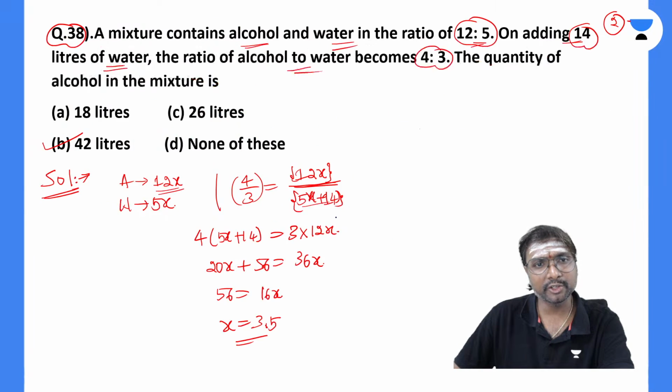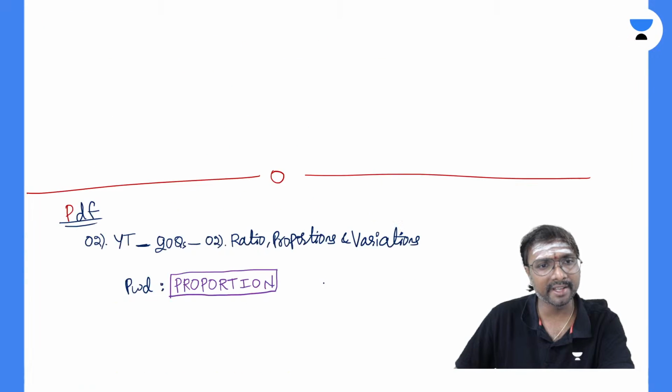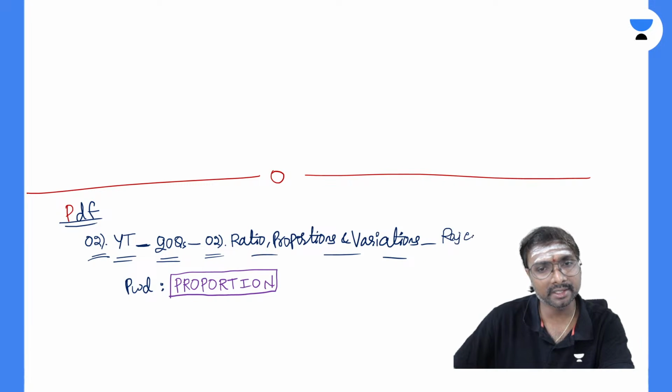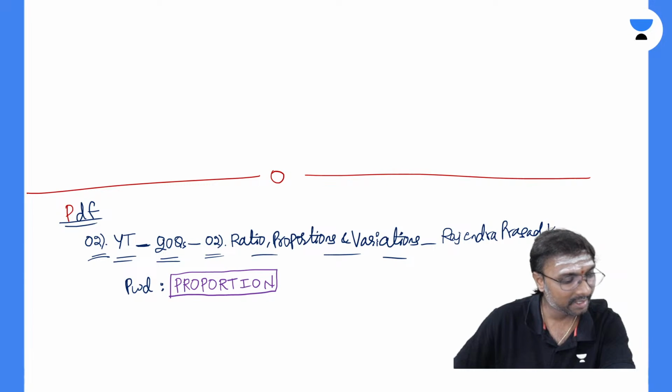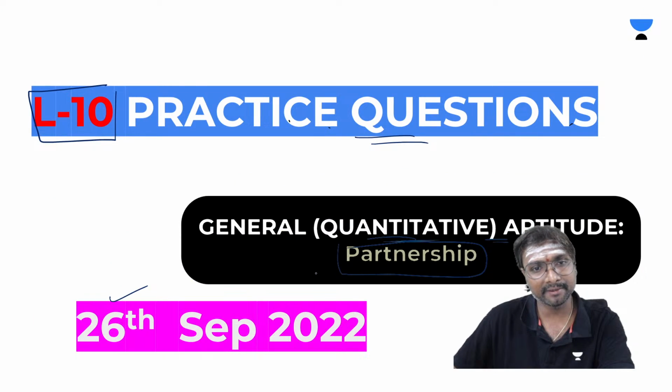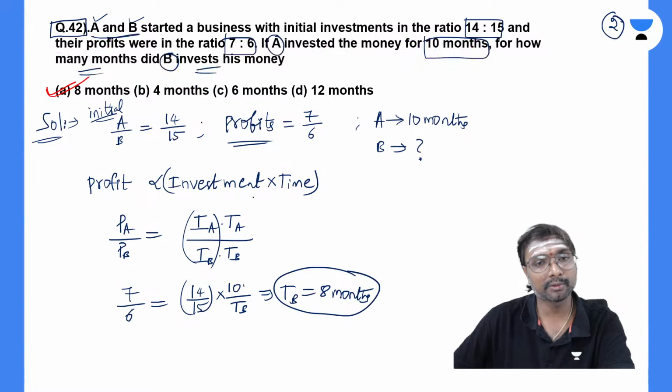For ratio and proportions, you have got the PDF, right, everyone? The 20 questions on ratio, proportions and variations PDF, I have shared. Now partnership also I will be sharing, with 41 questions.